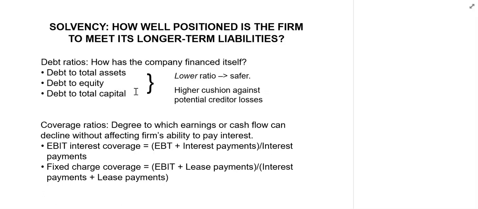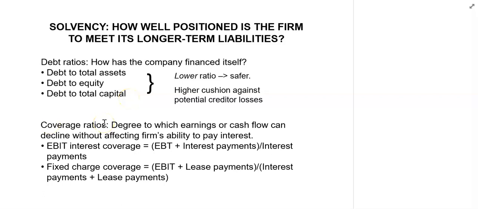Debt ratios measure how the company has financed itself. These include debt to total assets, debt to equity, and debt to total capital ratios. Lower debt ratios indicate lower financial risk and hence more safety.